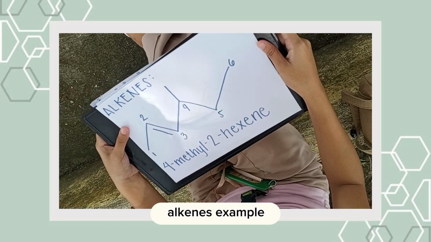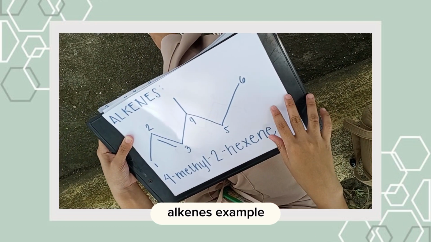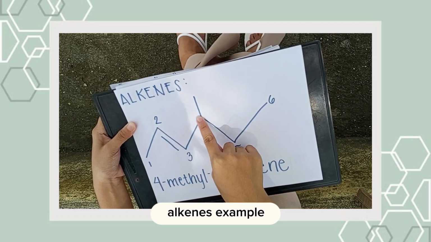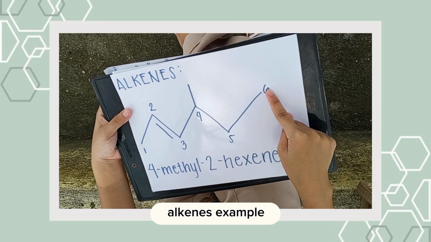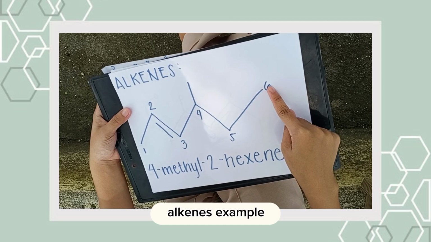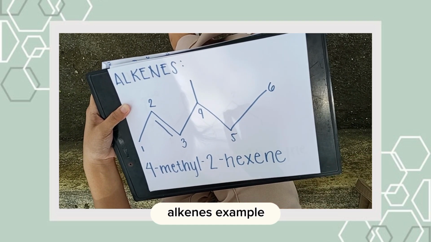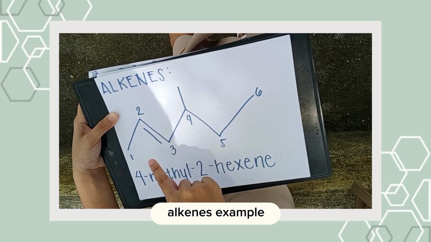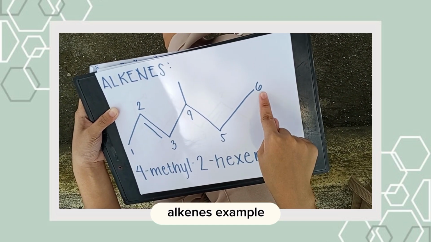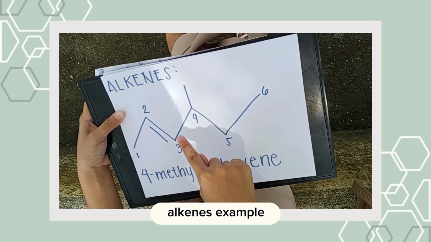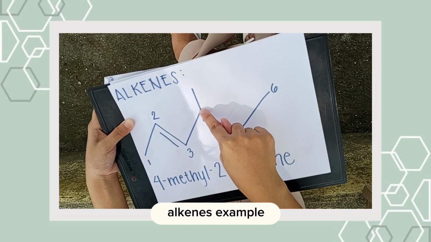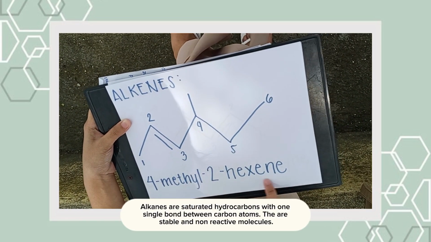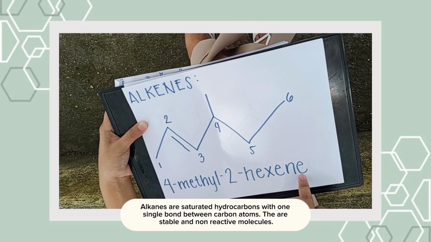Okay, for alkenes, we have here the example. Step 1 is to find the longest carbon chain. Then step number 2 is to number. In the numbering, the lowest number should be given to the double bond. That's why it's 1, 2, 3, 4, 5, 6. 2 for the double bond, and then we have the substituent at 1 because it is a methyl. And then we have the name: methyl 2-hexene.